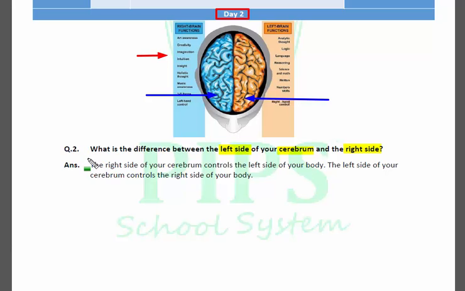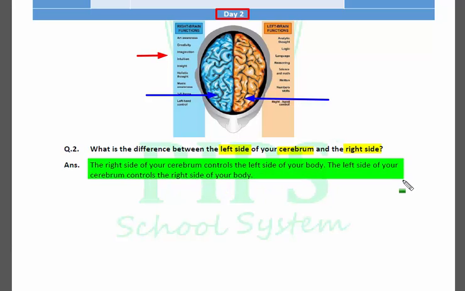Now the answer is: the right side of your cerebrum controls the left side of your body and the left side of your cerebrum controls the right side of your body. जो cerebrum की right side है वो left side को control करती है और जो left side है वो right side को control करती है. It means ये oppositely एक दूसरे को control करते हैं. So right side is going to control the left side and left side is going to control the right side.